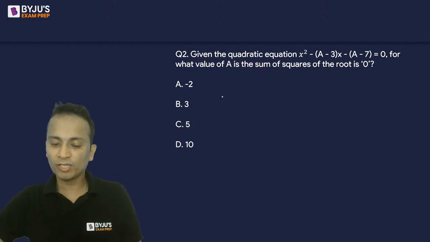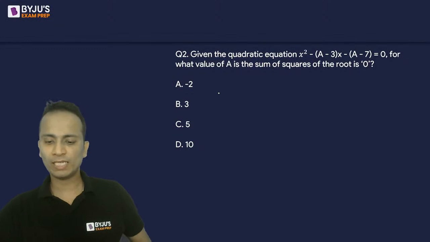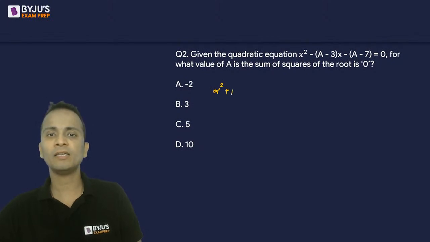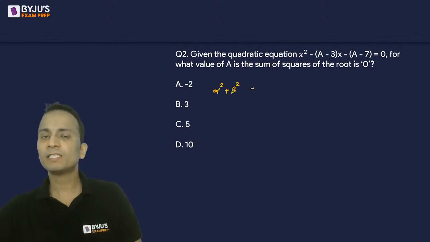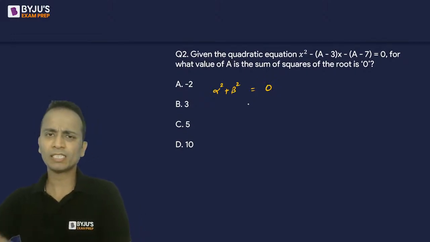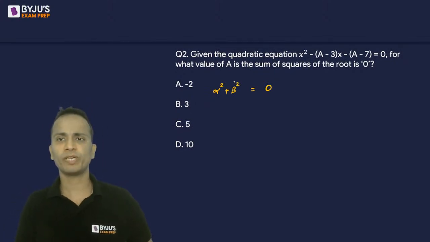Sum of the squares of the roots. You have to write your expression properly. So let's say alpha and beta are the roots. So the sum of these squares, पहले squares कर लेते हैं. Alpha square and beta square. This is given to be equal to 0. Right hand side बाद में देखते हैं. But what can I do with this? Alpha square plus beta square.